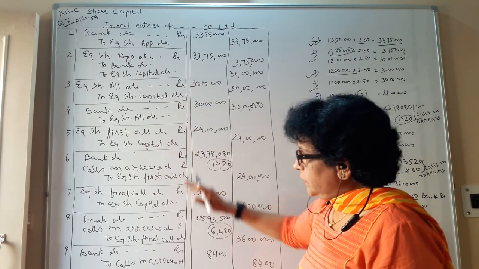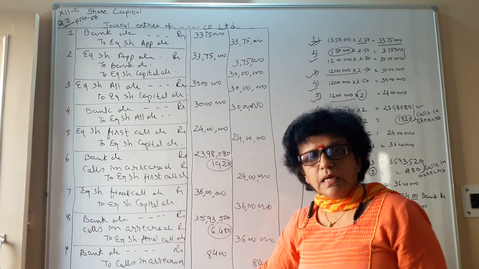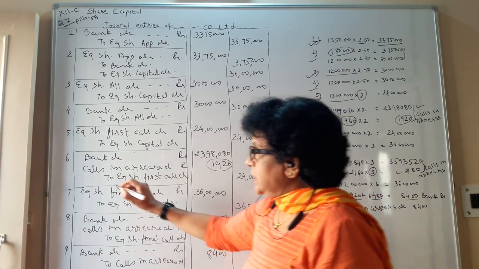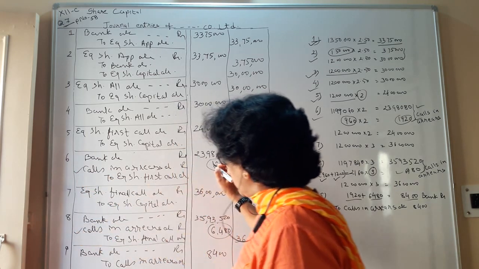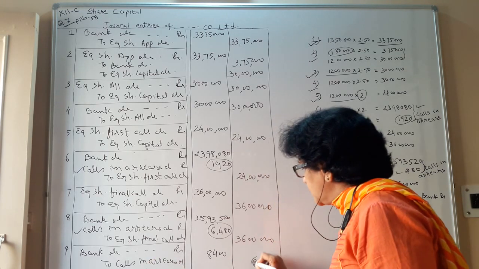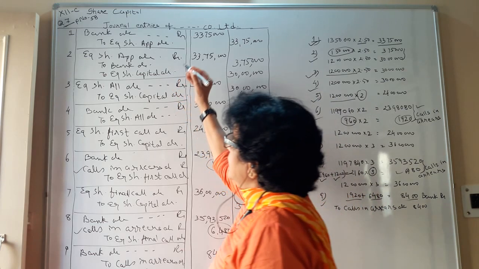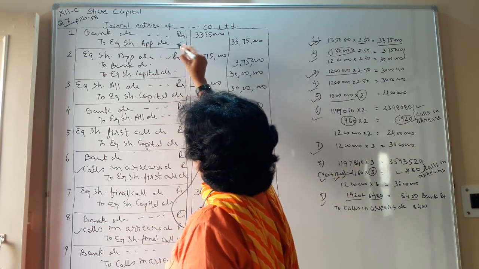In this manner, you have to do the example of calls in arrears account to be opened and that account to be closed. See, here we have debited 1, debited 2. These two are debit and here we have credited. So this account is closed. Like that, equity share application account here credited, here debited.